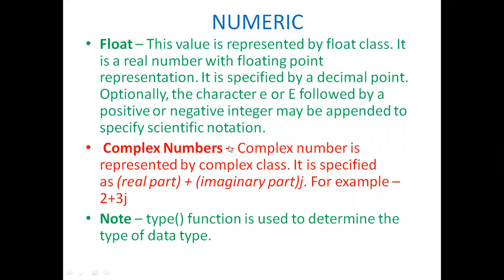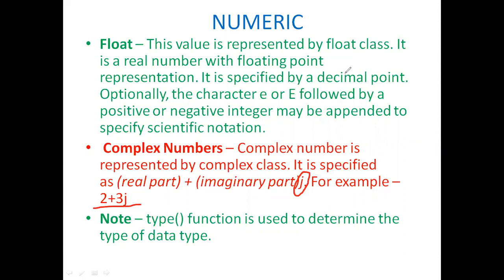And similarly, if you want to represent complex numbers, a complex number is represented by the complex class. It is specified as real part plus imaginary part, where the imaginary part is mentioned by using j. You can see here, if you want to mention a complex number, for example 2 plus 3j, 2 is the real part and 3j is the imaginary part.